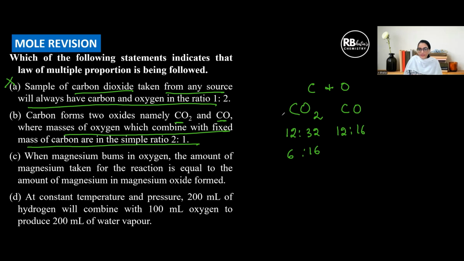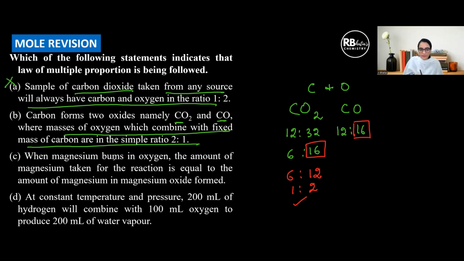So if I keep the mass of oxygen fixed this time, any one of the two elements can be kept fixed. I find carbon is in the ratio of 6:12, that is 1:2. So I repeat this: it says carbon forms two oxides where masses of oxygen combined with the fixed mass of carbon are in the simple ratio 2:1. It's actually a 1:2 ratio. Okay, but let us see what the next one says.